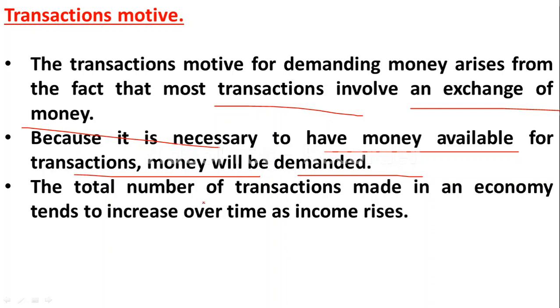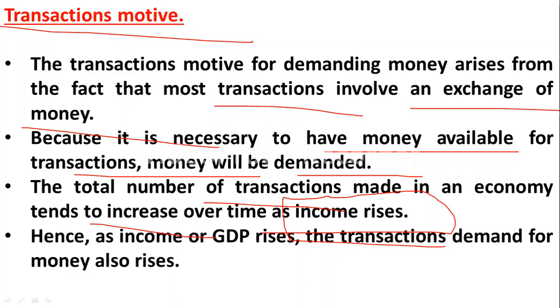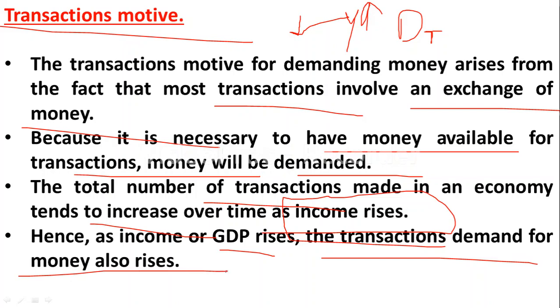The total number of transactions made in an economy tends to increase over time as income increases. So as income increases, transaction demand for money also increases. There is a positive relationship between income and transaction demand for money. Please remember it. When income increases, transaction demand for money also increases, and when income decreases, transaction demand for money also decreases. Hence, as income or GDP rises, the transaction demand for money also rises.